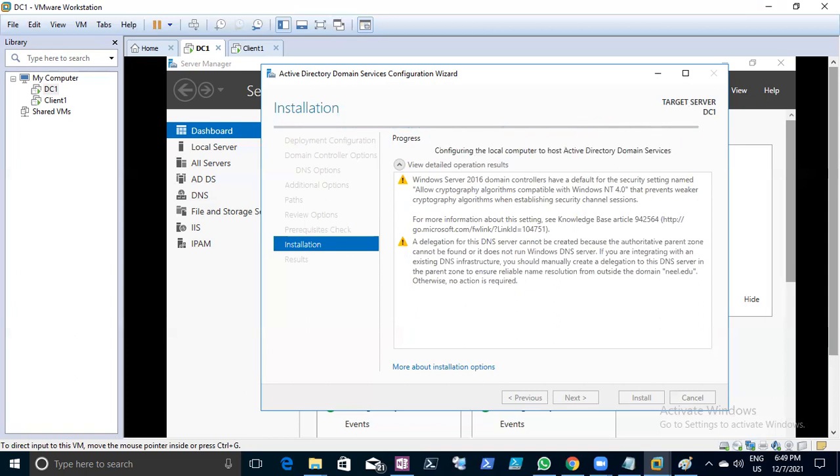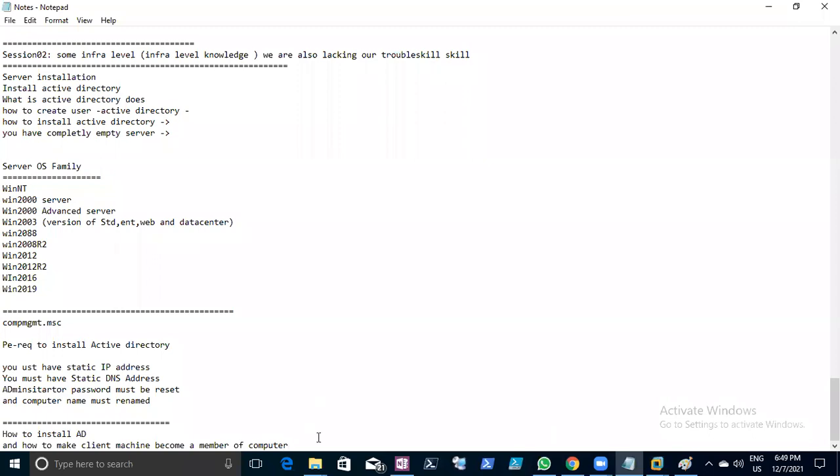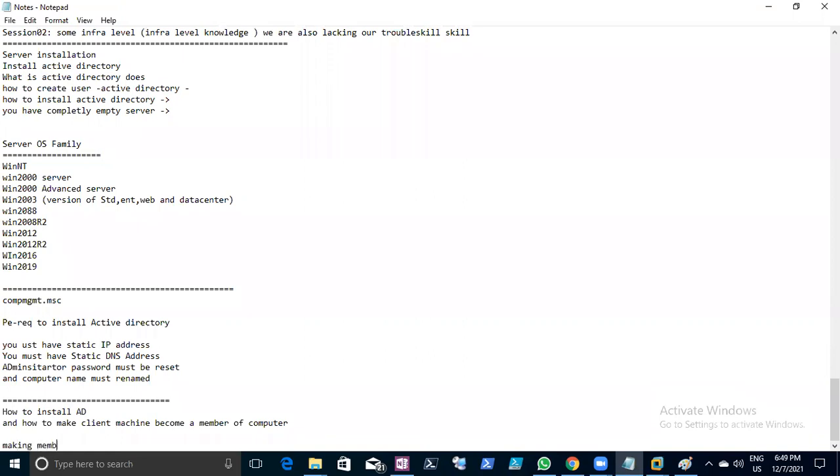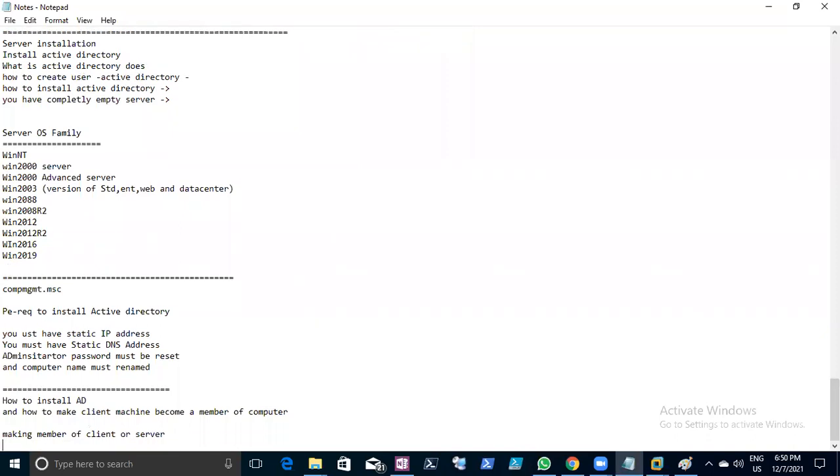To do that, you should remember here that the DNS concept is most important. Remember. To make a member client or server, we must know the DNS IP.